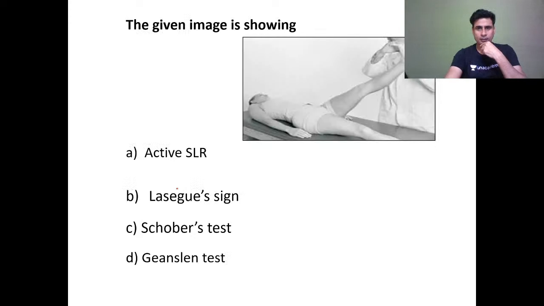Okay, beta. So the given image is showing active sensor, Lasegue sign, Schober's test, Gaenslen test.